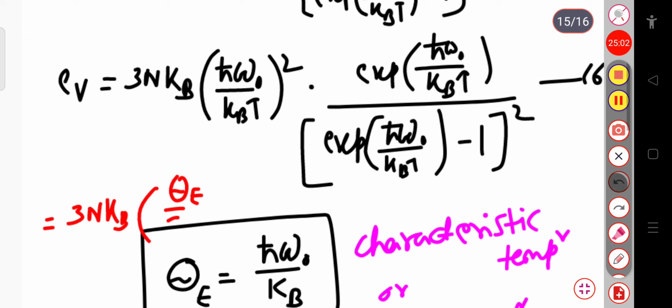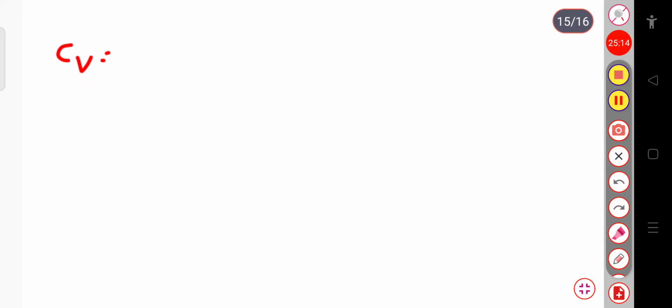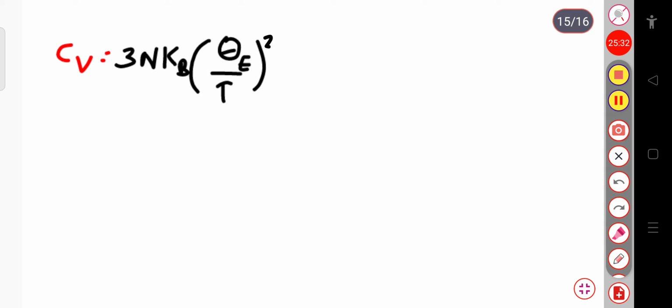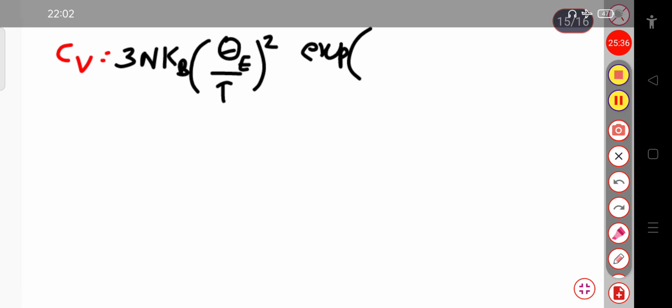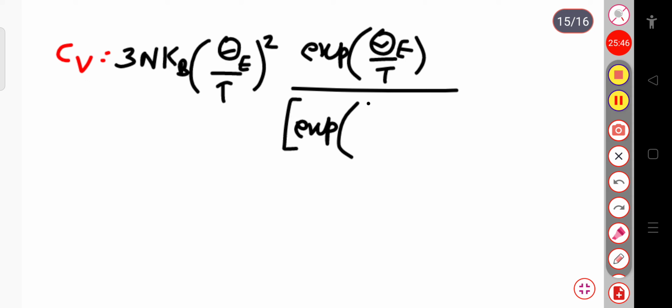Cv equals 3n k_B, the Boltzmann constant, (Θ_E divided by T) whole square, exponential Θ_E by T divided by (exponential Θ_E by T minus 1) whole square. This is suppose equation number 7.